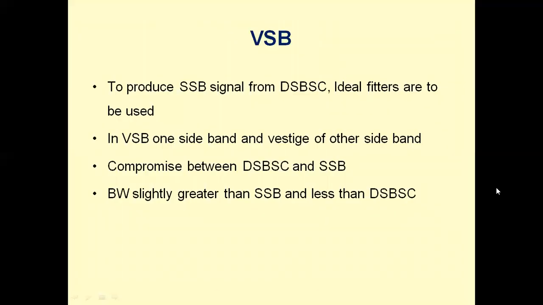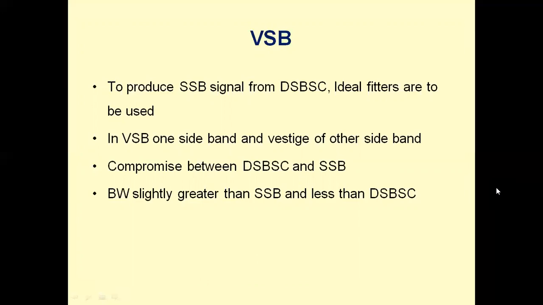To produce an SSB signal from DSBSC, ideal filters are to be used. In VSB, one sideband and a vestige of the other sideband is transmitted. Hence, it eliminates the need for ideal filters. It is a compromise between DSBSC and SSB.